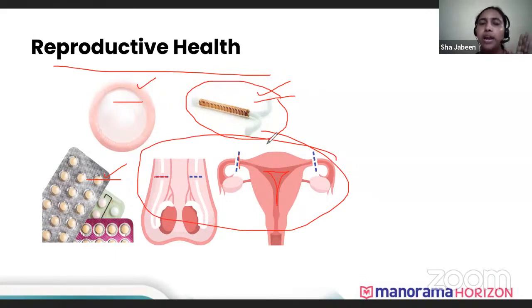Usually the people who have 1 or 2 kids go for these permanent surgical methods to prevent any unwanted pregnancies. But apart from that, these others are also contraceptives. These are to prevent the population growth. Second thing, for reproductive health. If unsafe intercourse is being done, there are many STDs caused. We call them sexually transmitted diseases, like gonorrhea, syphilis, AIDS. These contraceptives help to prevent all the sexually transmitted diseases.